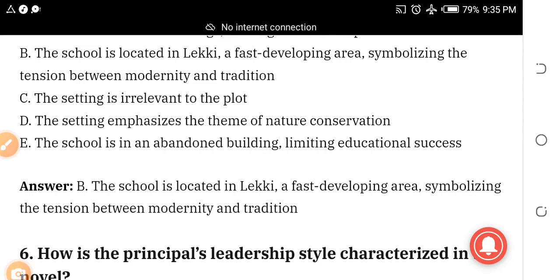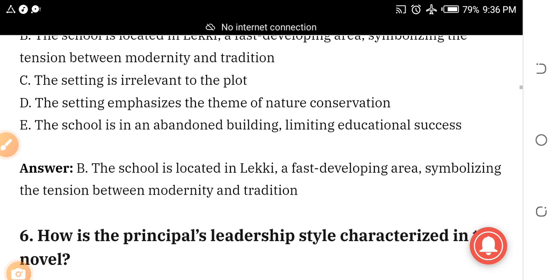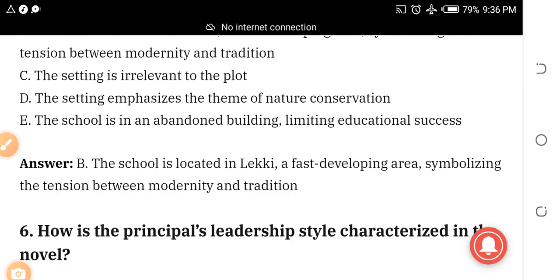So how does the setting in the book affect the story? The answer is B. The school is located in Lekki, a fast developing area, symbolizing the tension between modernity and tradition. I hope you are following.